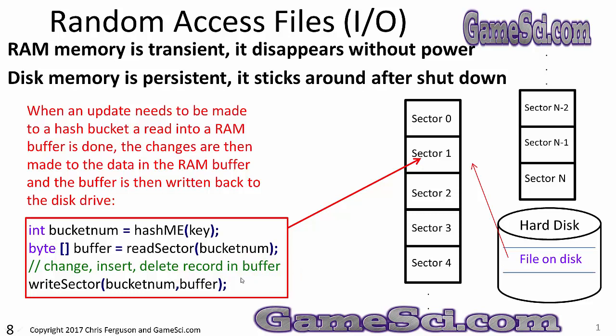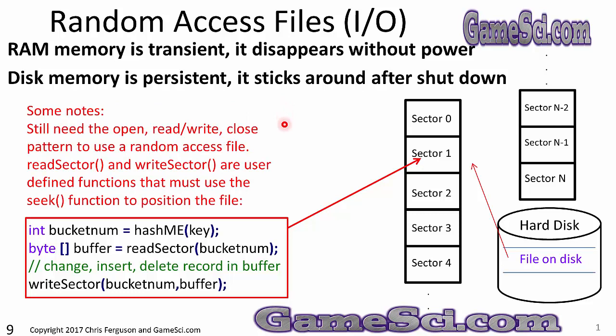Once the changes are complete in the buffer, I will then write that same bucket number out using that same buffer, and I'll update the data on the disk drive in the proper sector. Remember, hash tables are order of one algorithms. This piece of code requires one sector read and one sector write to insert or change something in a hash table.